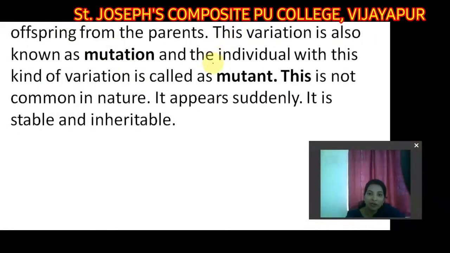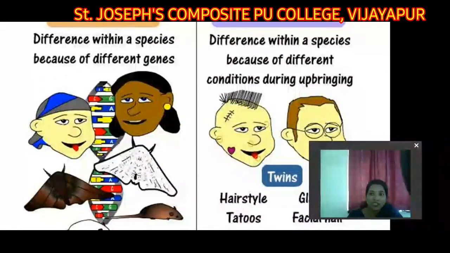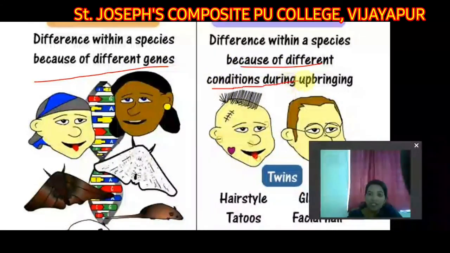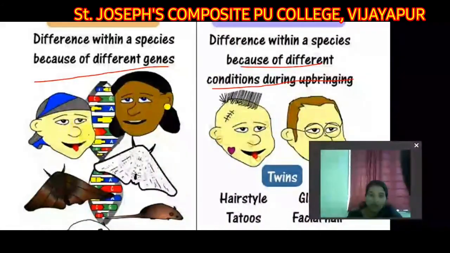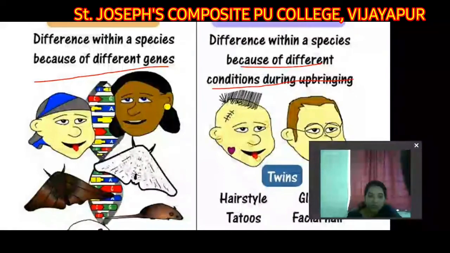which are affected by mutations and mutants, and as you see, these variations refer to large, conspicuous changes, large in size. So the last picture of this: genetic variations and environmental variations. As you see here, difference within the species because of different genes, and difference within the species because of different conditions during upbringing. Some are not having hair, some are having hair. This is within the same species, and this is between the other species. Okay students, I hope you understood, and thank you.